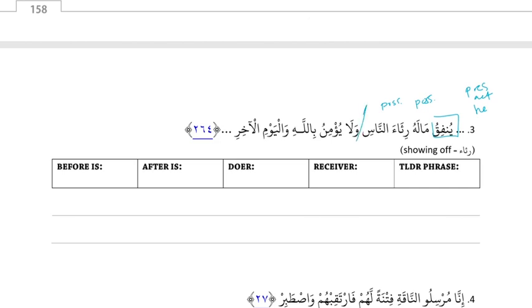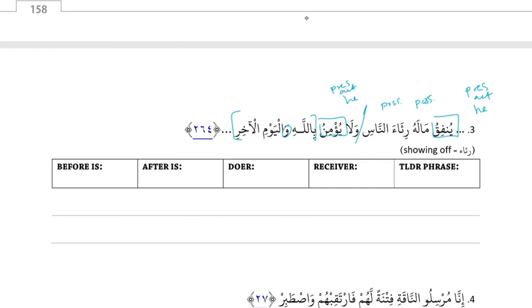This is a new sentence, new action. Right, we're starting a new sentence. Yu'minu is present active, he. And then billahi is TLDR and it's a noun. And then وَالْيَوْمِ الْآخِرِ is a connector, so it's connecting. Yeah, connecting to billahi. And let's sort.